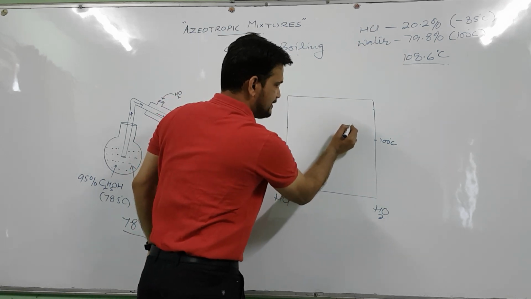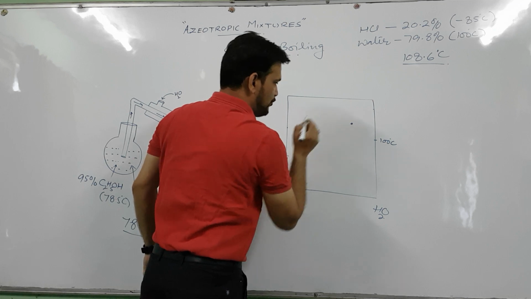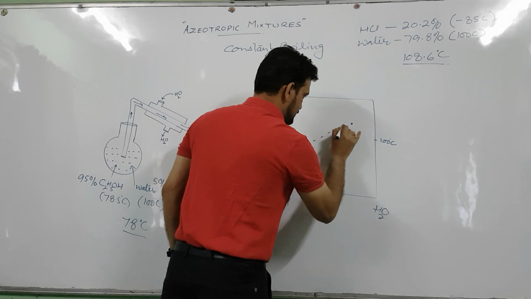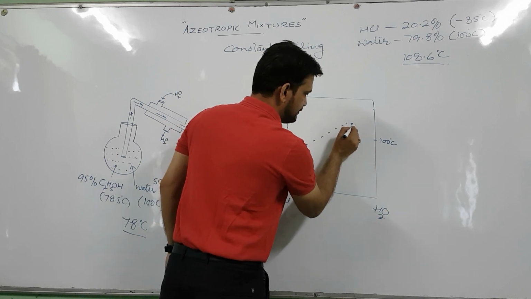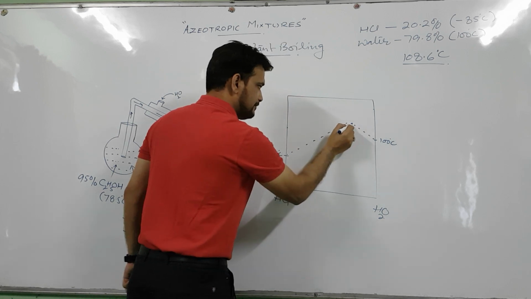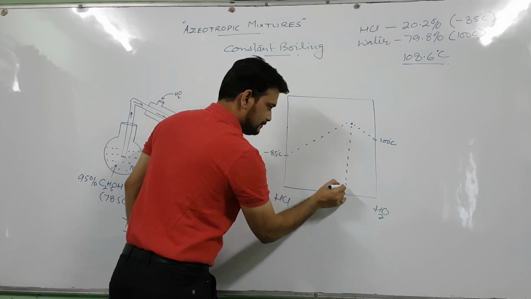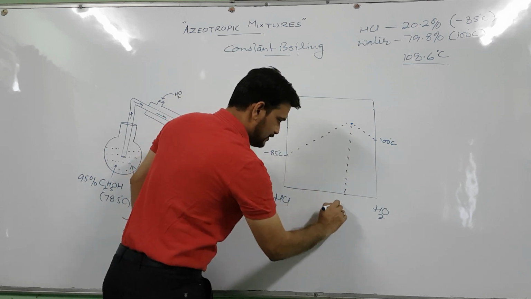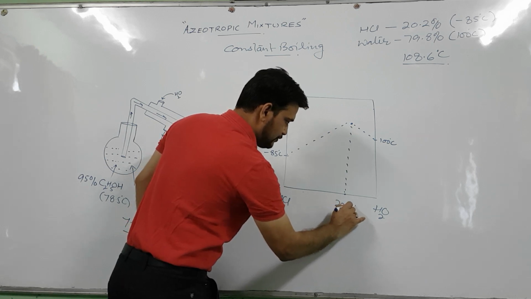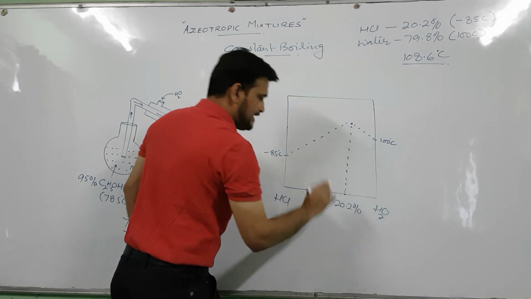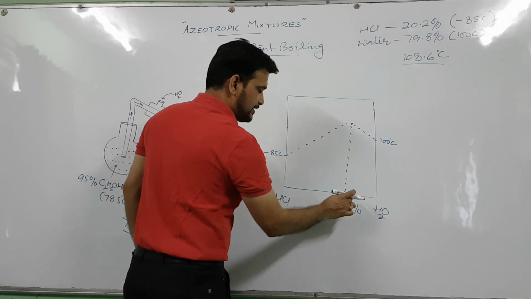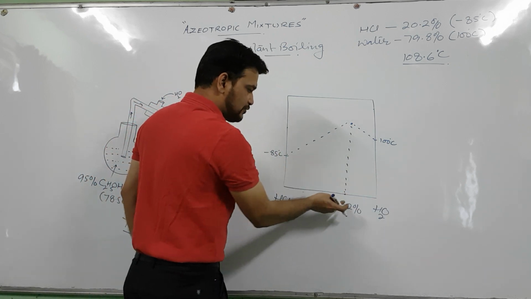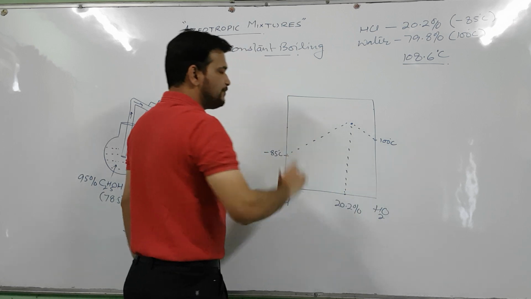Say this is that point. Let us connect it with the dotted lines. This is the composition where 20.2% HCl is present and more extent of water is present, so this point is more towards water.